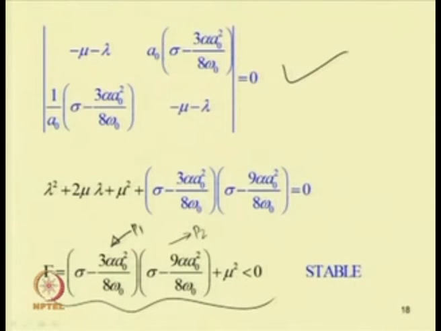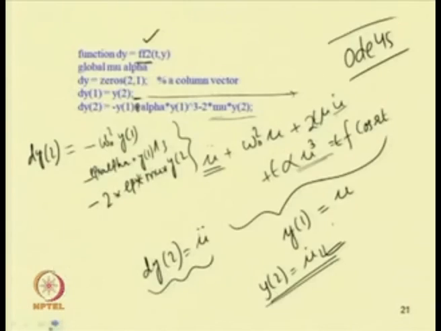So, p 1 into p 2 plus mu square should be less than 0. Then this will be modified to p 1 into p 3 plus mu square. So, it should be gamma 1, and here p 2 into. In that way you can find it by checking this condition. So, we can write the stable and unstable parts of the response, and then we can plot.